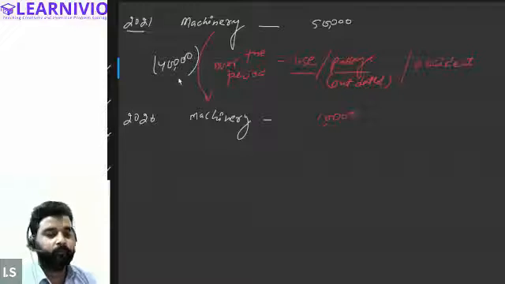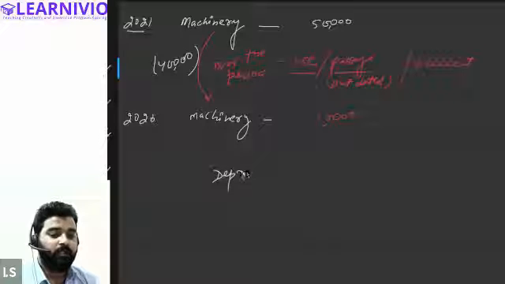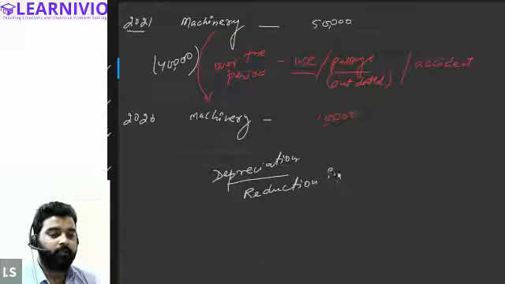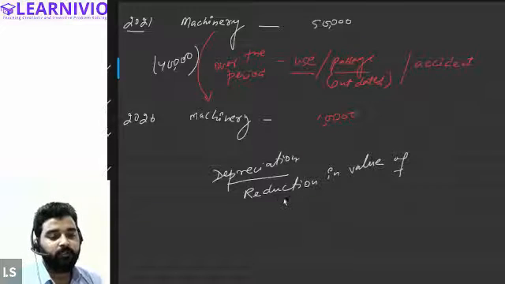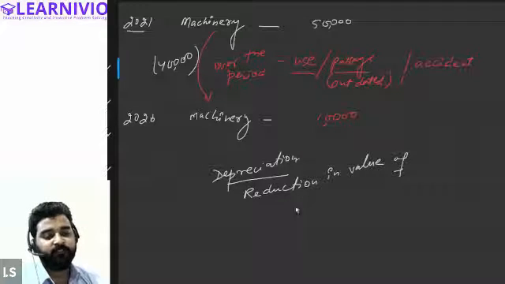Getting my point? Machine depreciation, how can we define depreciation? You can say depreciation is the reduction in the value of the asset over the period of time. Value of which kind of asset? There are two kinds of asset, no? Tangible and intangible. Whenever we talk about depreciation, we only talk about the tangible asset.